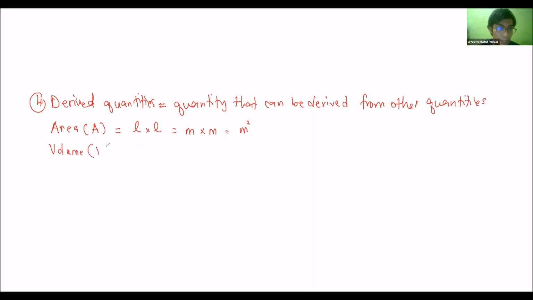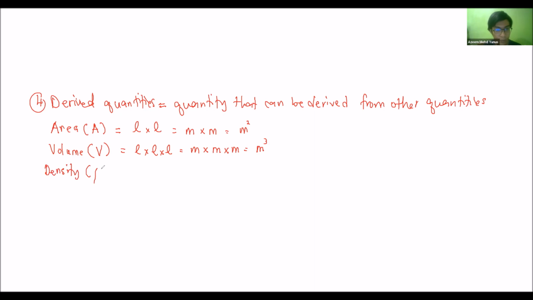The symbol is big V, which is equal to, the formula is L times L times L. So in terms of base SI units, it is meters times meters times meters. So it's basically meter cube. Okay, after volume, we learn about density.